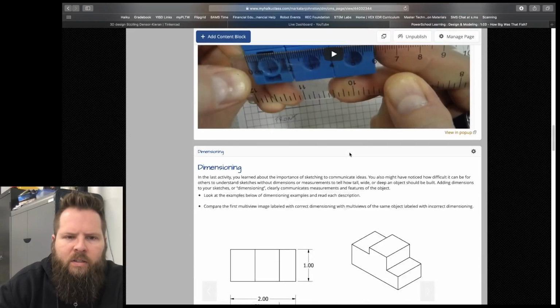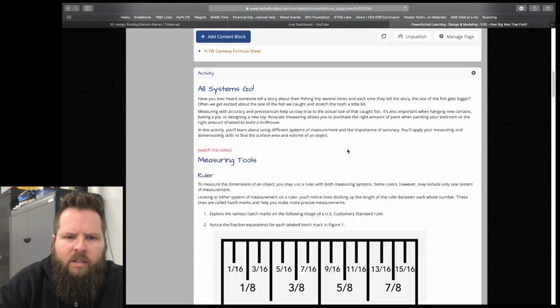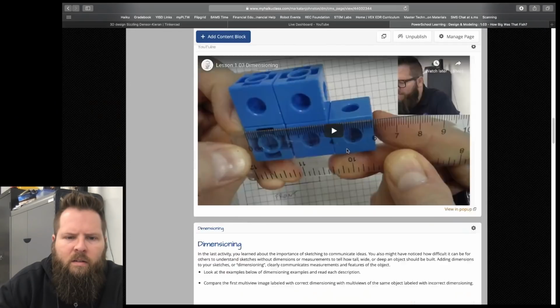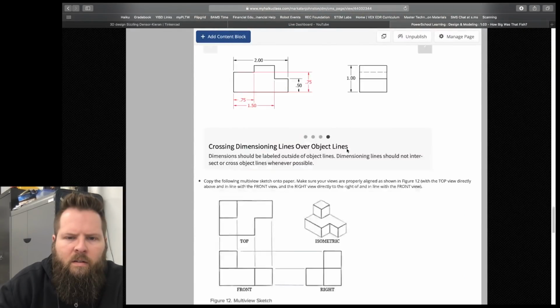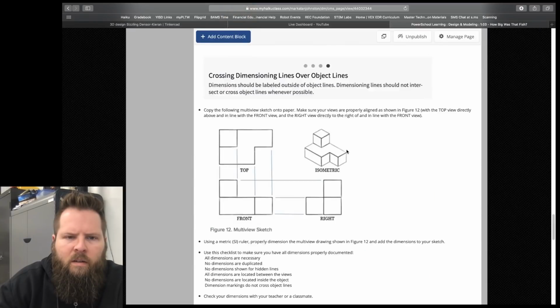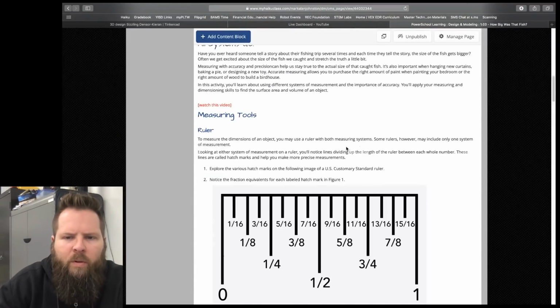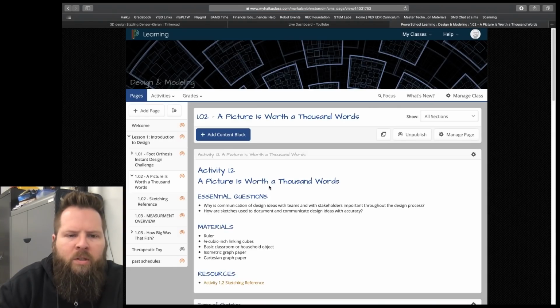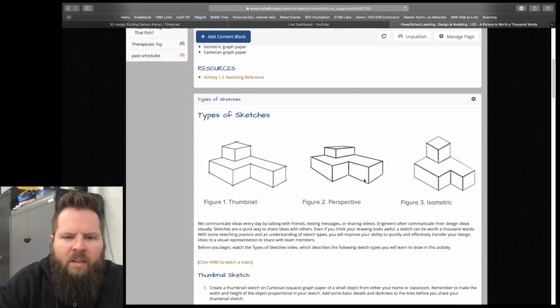Let's see, sketches. Not dimensioning, the sketches. Oh wait, the sketches weren't in 1.3. The sketches are in 1.2. A picture's worth 1,000 words, that's right. So we're gonna go to 1.02. Picture's worth 1,000 words, and scroll down.